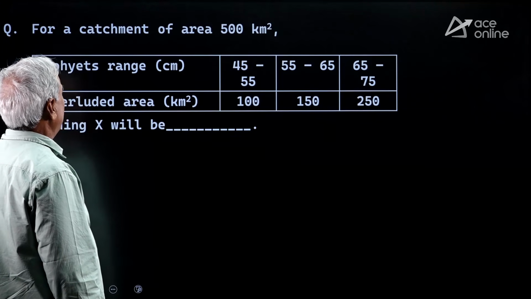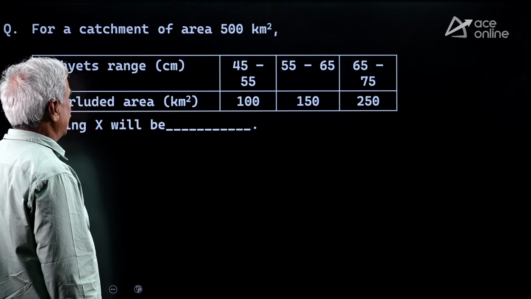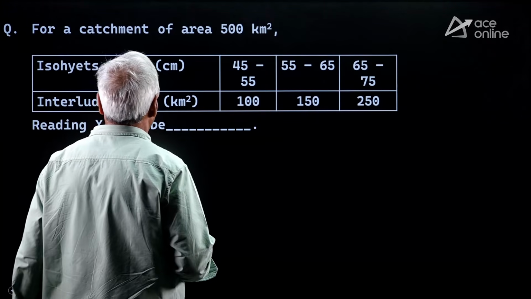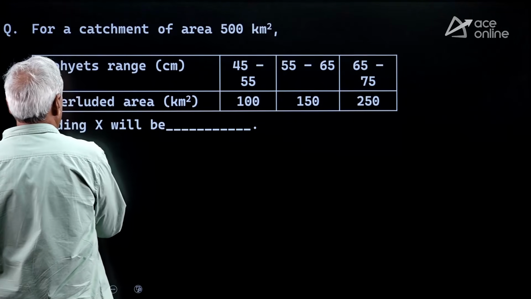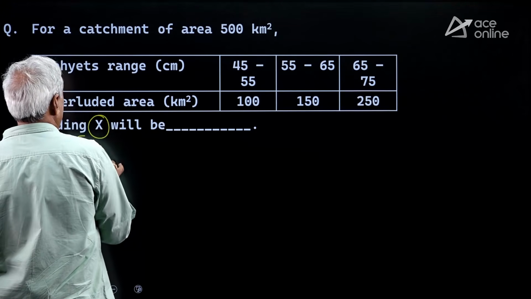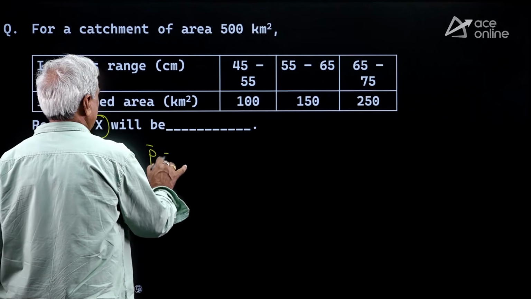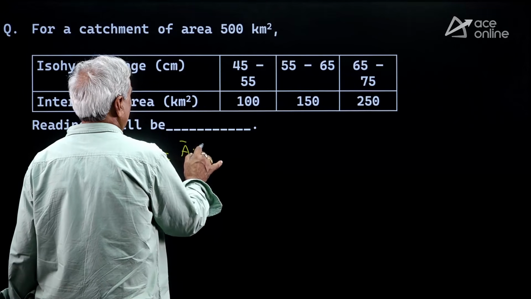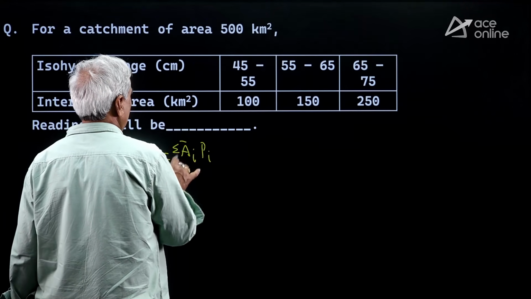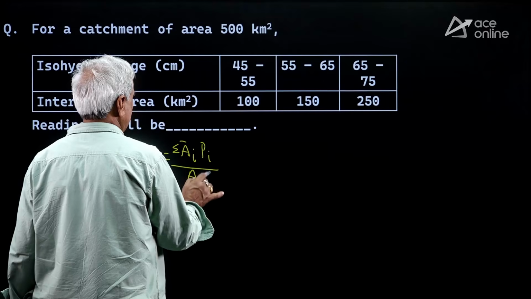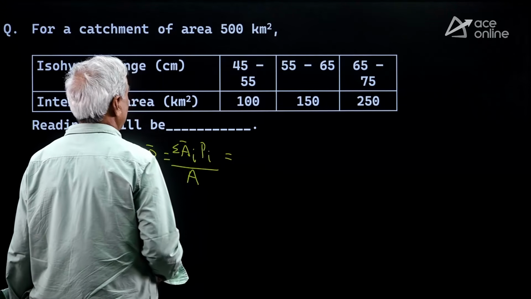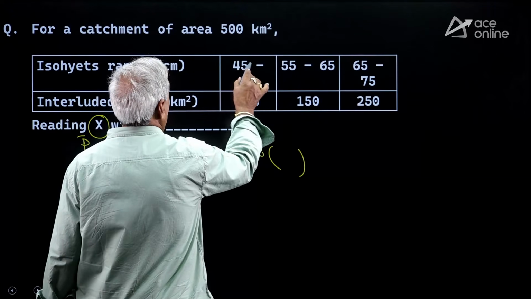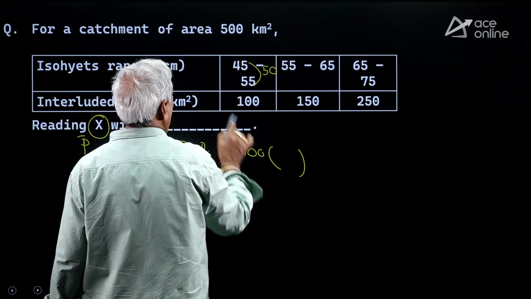For a catchment area of 500 square kilometers, isohyets and their included areas are given. What will be the reading X? Reading X means P bar, the average depth of precipitation. X value P bar is equal to average area into rainfall by sum of the areas. Area is 100, 45 and 55, average of isohyets is 50.